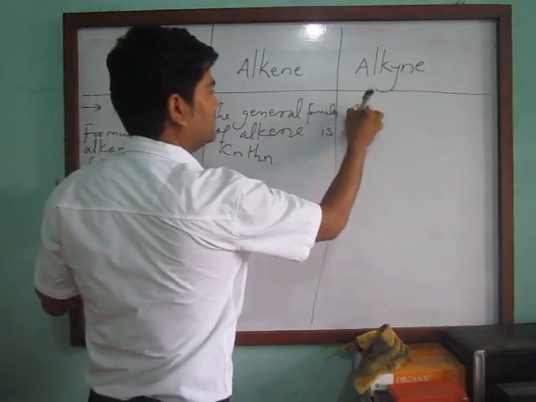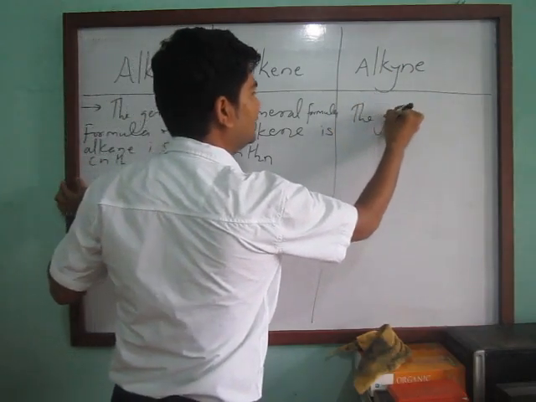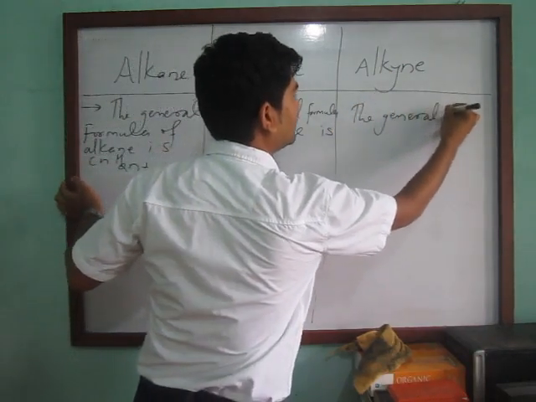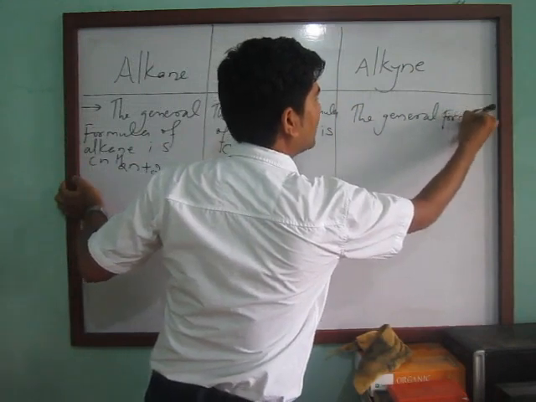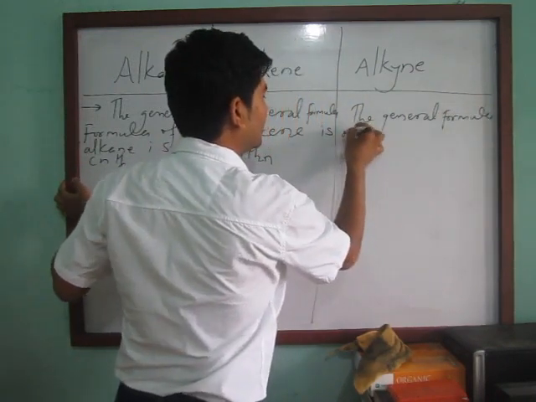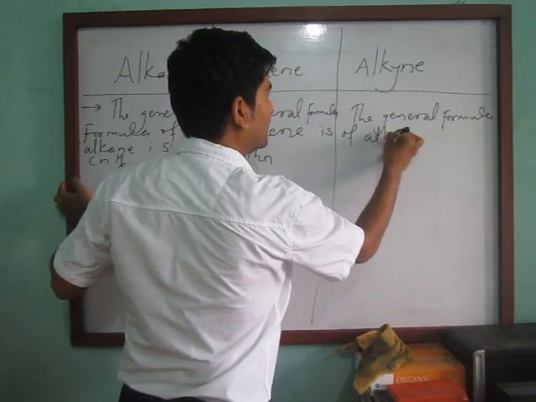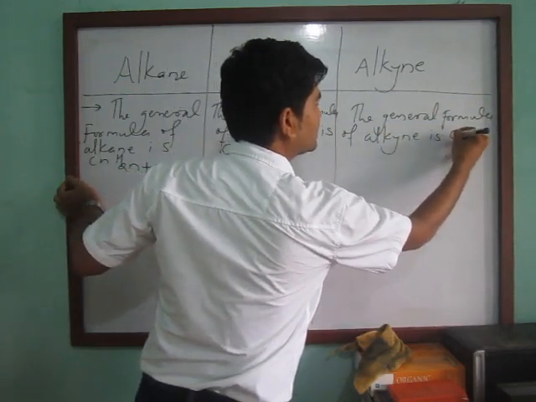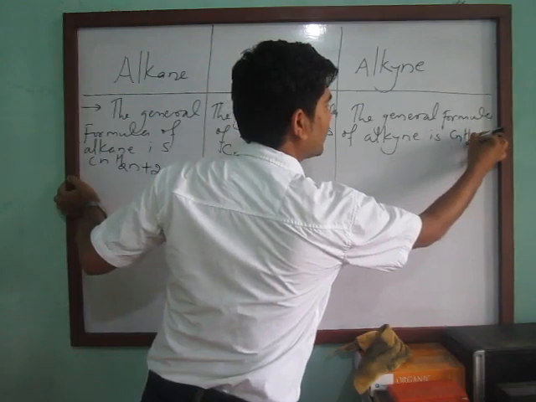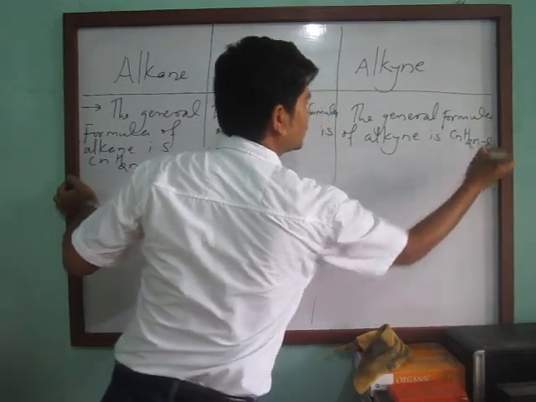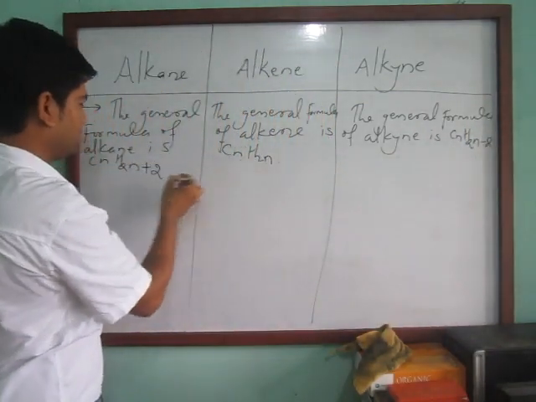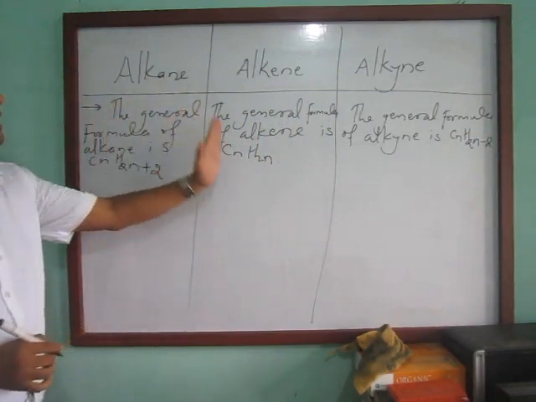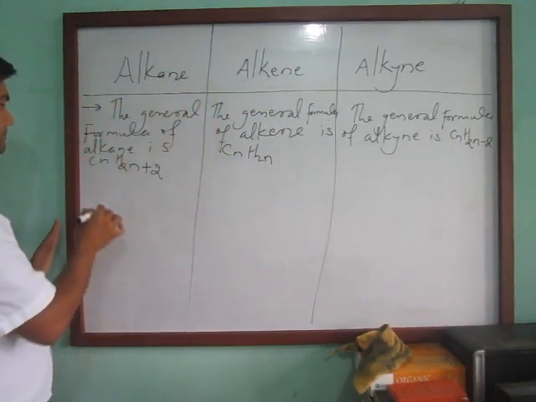Similarly, the general formula of alkyne is CnH2n minus 2. So these are the general formulas of alkane, alkene and alkyne.